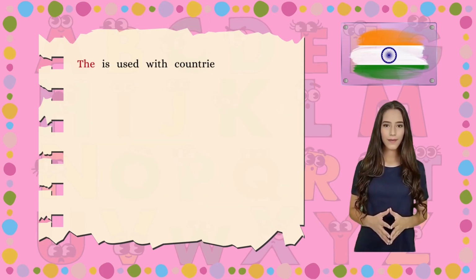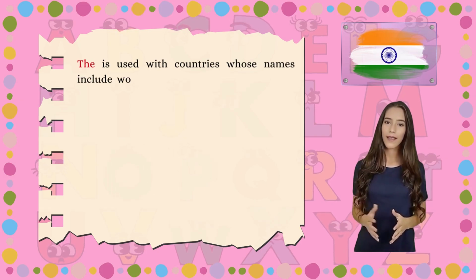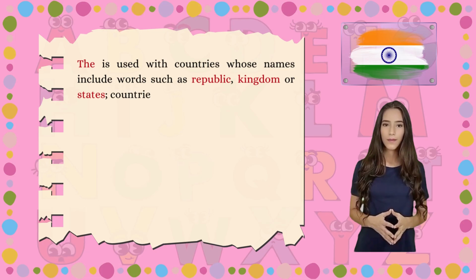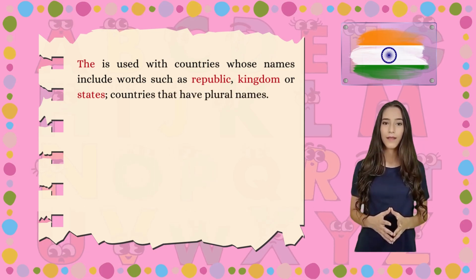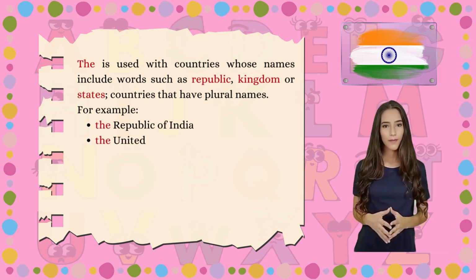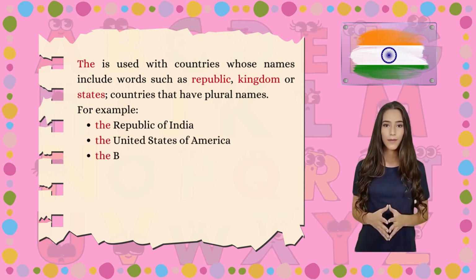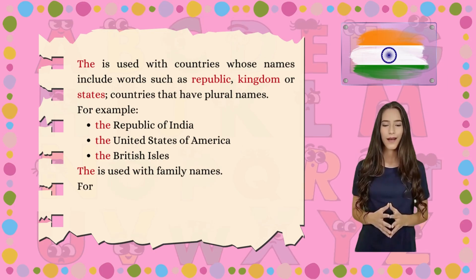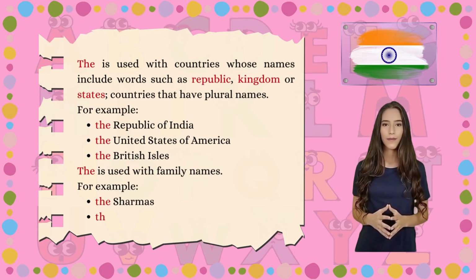The is used with countries whose names include words such as republic, kingdom or states, countries that have plural names. For example, the Republic of India, the United States of America, the British Isles. The is used with family names. For example, the Sharmas, the Yadavs.